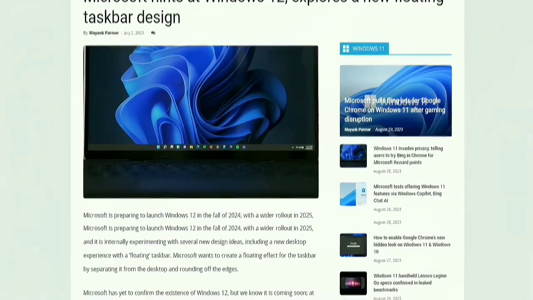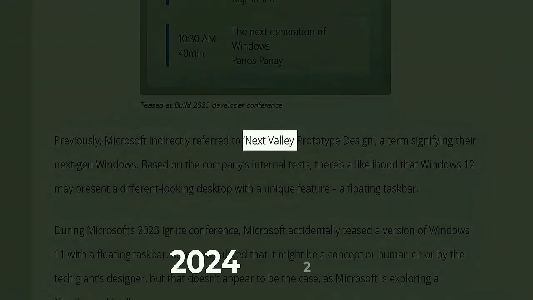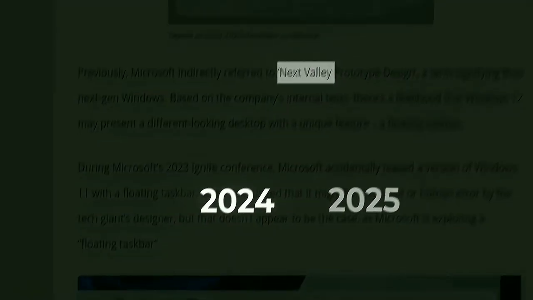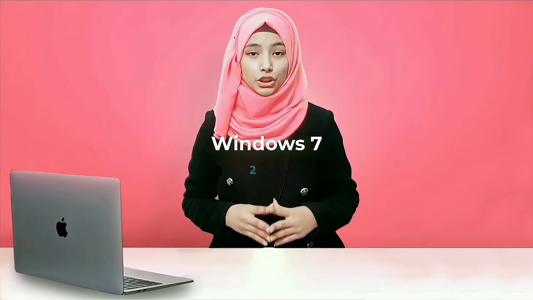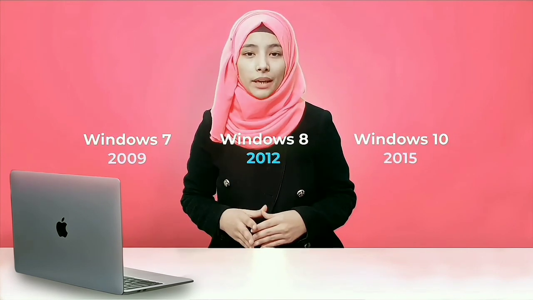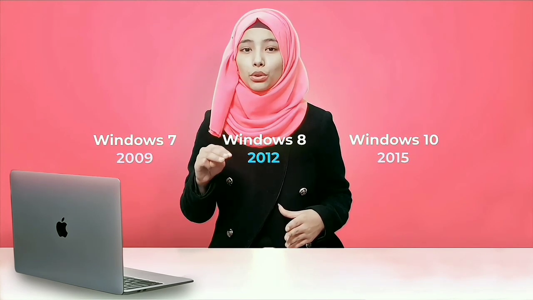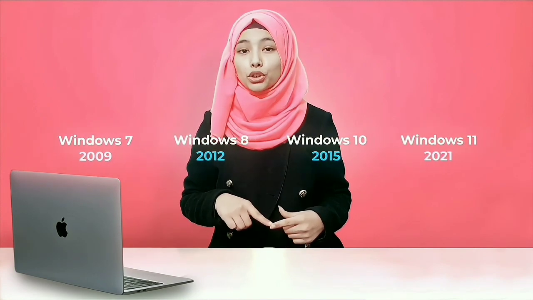So when will Windows 12 be released? According to online information, which is not certain, Windows 12 will be released in 2024 or 2025. Under the naming pattern, 2024 is more logical. As you can remember, Windows 7 was released in 2009, Windows 8 in 2012 and Windows 10 in 2015. In those times, Microsoft released a new operating system every 3 years. So according to this, if we look at the Windows 11 release date, it was 2021. According to some leaks, Microsoft will go through the same old policy. So it is possible that Microsoft releases Windows 12 in 2024.